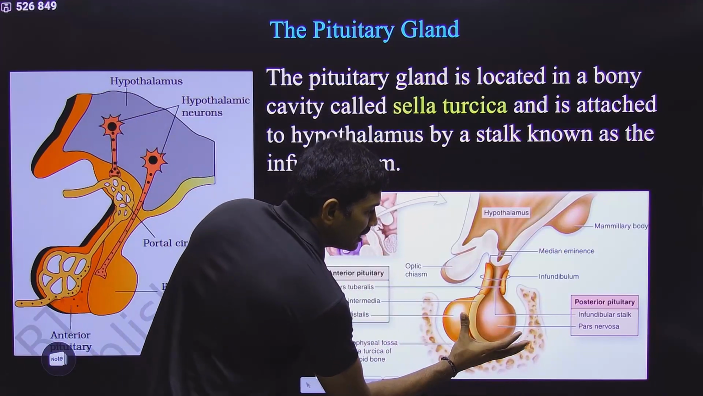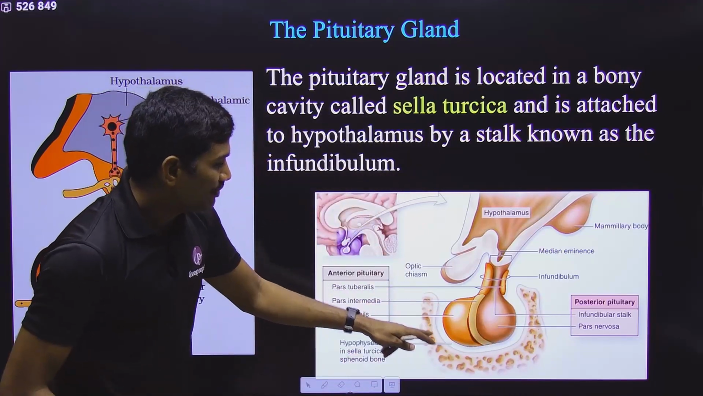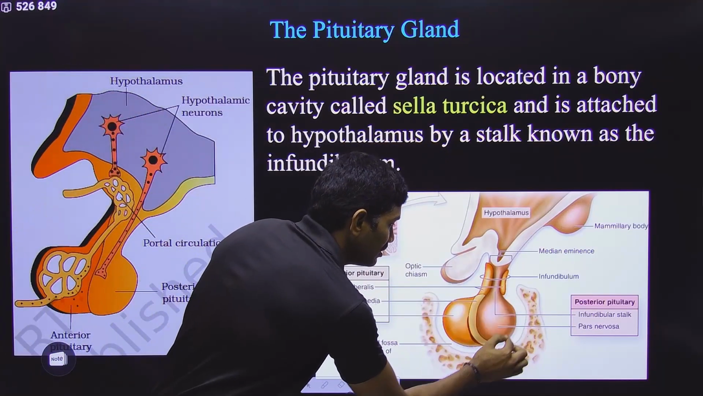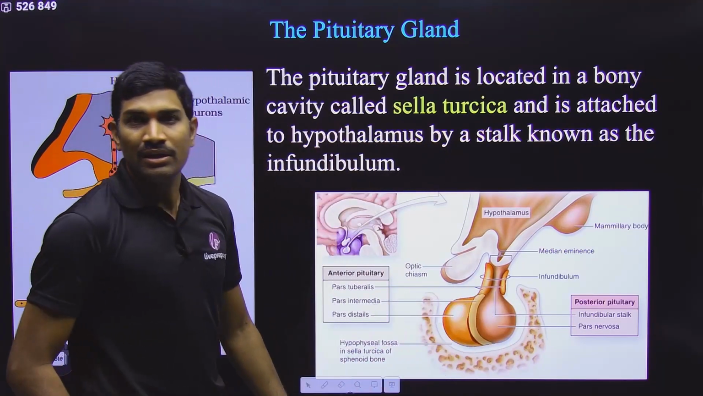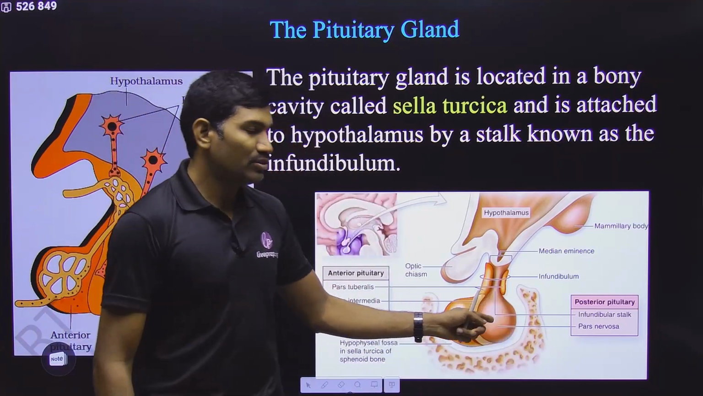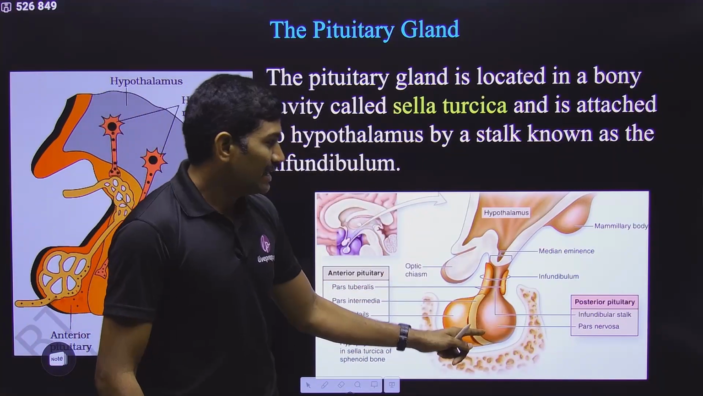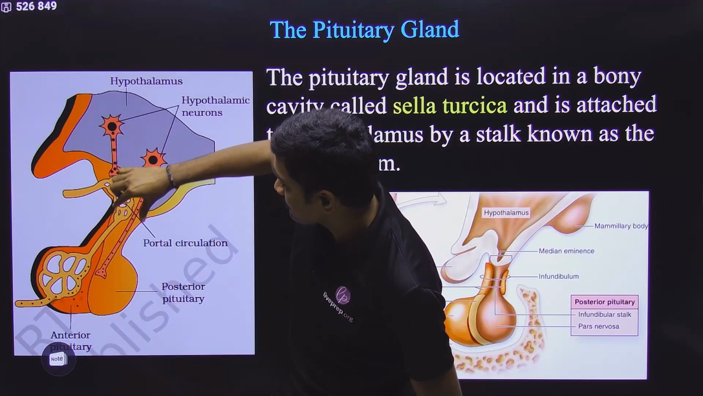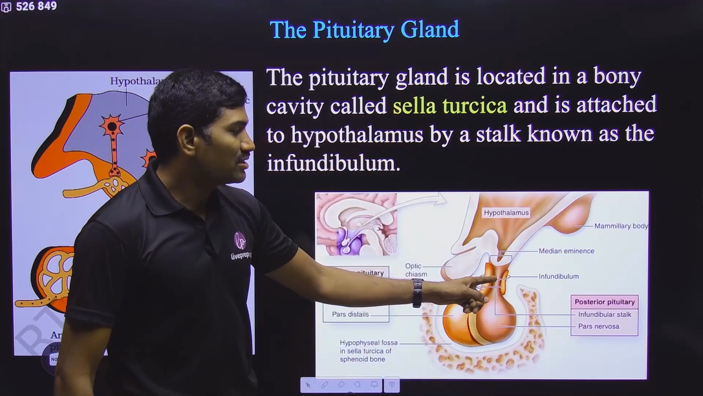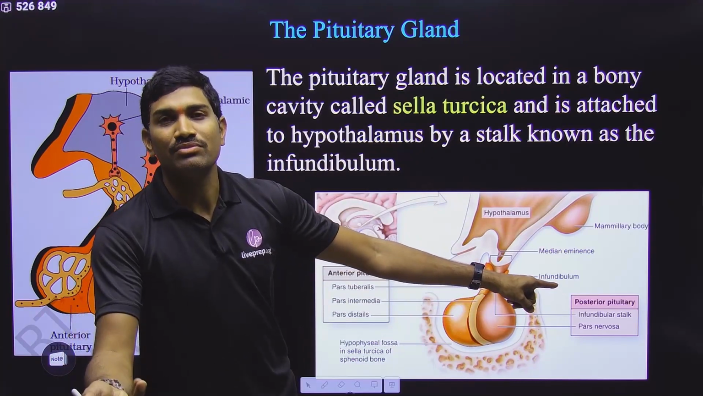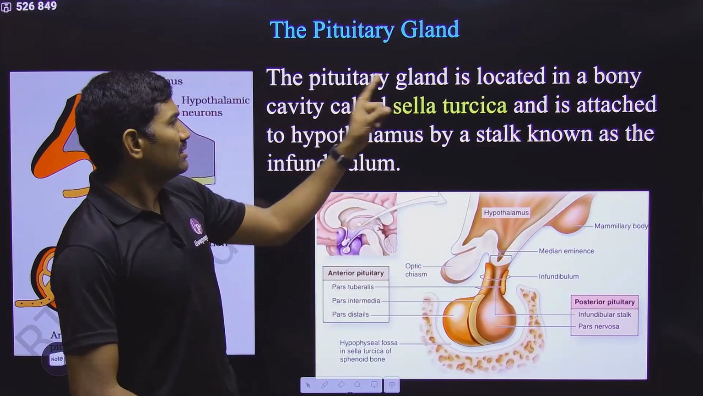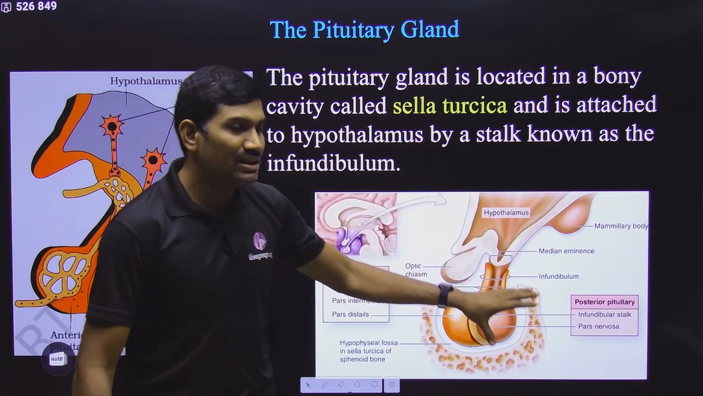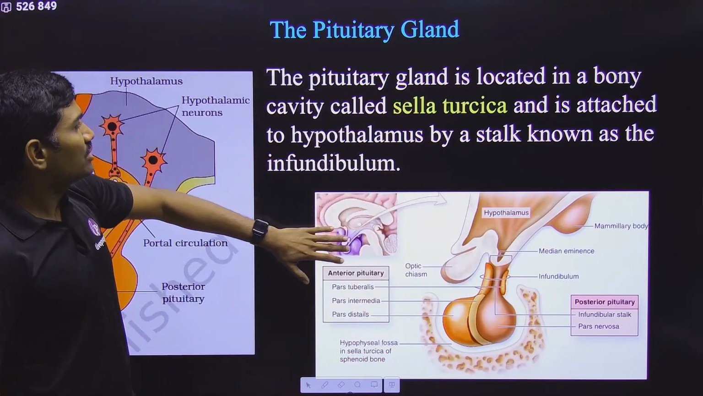In this sphenoid bone there is a cavity, and this cavity of the sphenoid bone is called sella turcica. In this cavity is the pituitary gland that is present. Observed or not? And this pituitary gland is attached to hypothalamus by a stalk. And this stalk is called infundibulum. These are the names they have given. That's it. This is the simple meaning of these particular sentences. Clear? I hope now you understood with the help of the diagram.